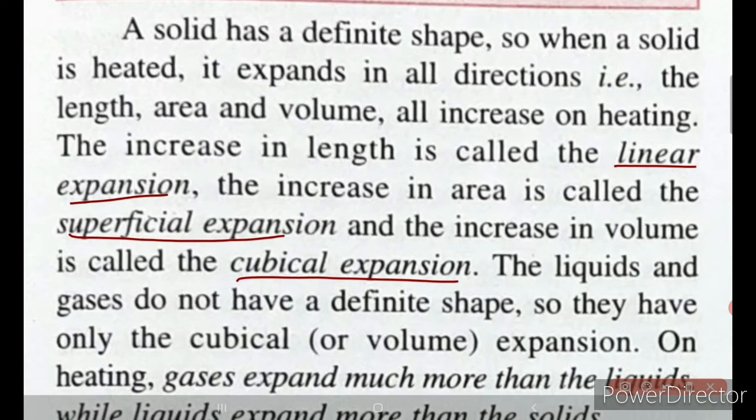A solid has a definite shape, so when a solid is heated, it expands in all directions. That is, it can increase its length, area and volume on heating. The increase in length is called linear expansion, the increase in area is called superficial expansion, and the increase in volume is called cubical expansion. Liquids and gases do not have a definite shape, so they have only one kind of expansion, and that is the cubical expansion. Only the volume expands.